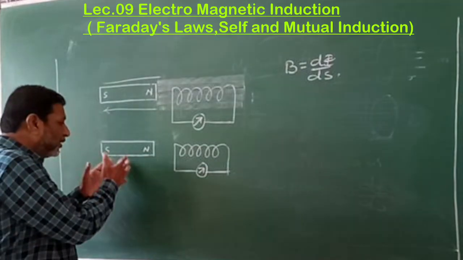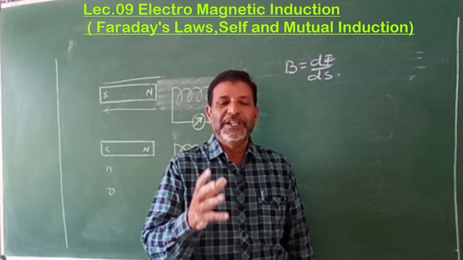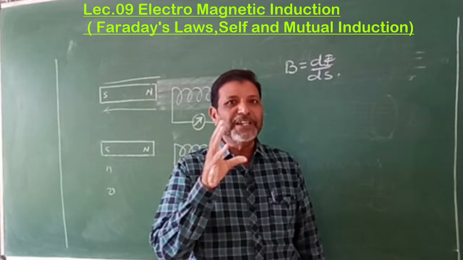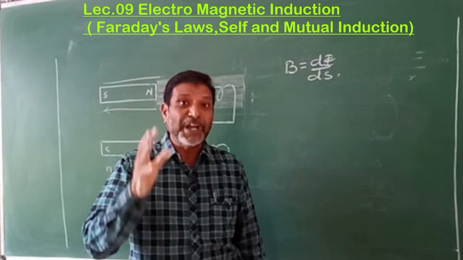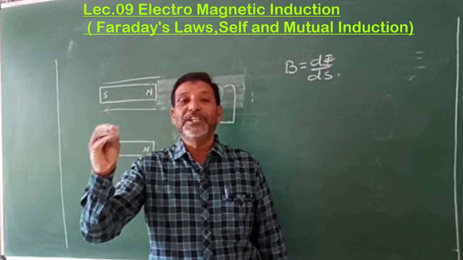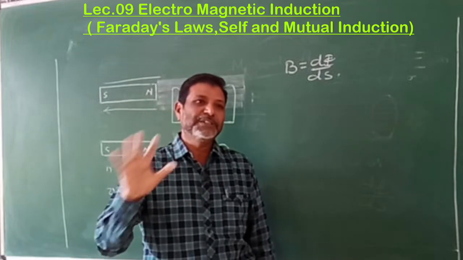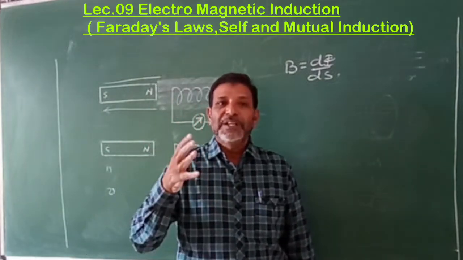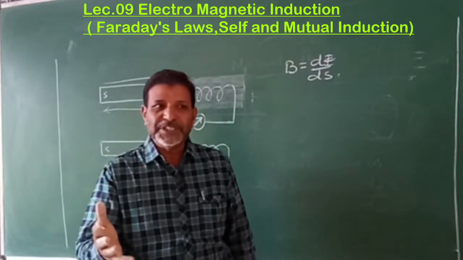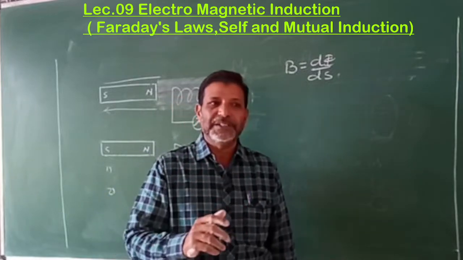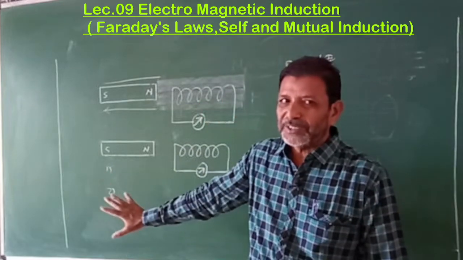Therefore, these are the two observations. First, if we want to get current from the magnetic field, the essential condition is that there must be a change in the magnetic flux. Whenever there is a change in the magnetic flux, then current is produced in it. If there is no change in the magnetic flux, then there is no current. And the second is what? When the rate of change of flux is more, then there is more current. If the rate of change of flux is less, then there is less current. This is the information the experiment gives.